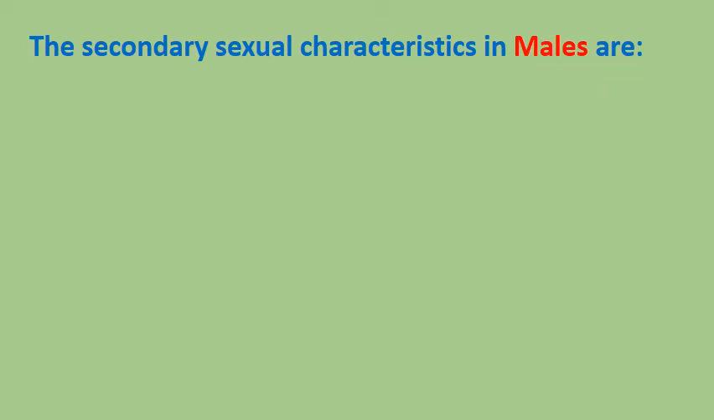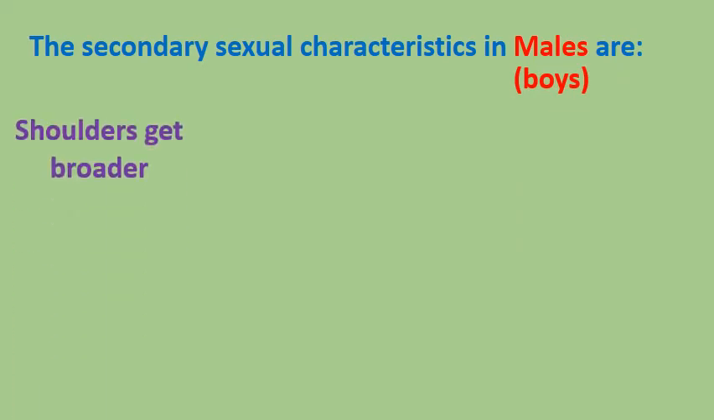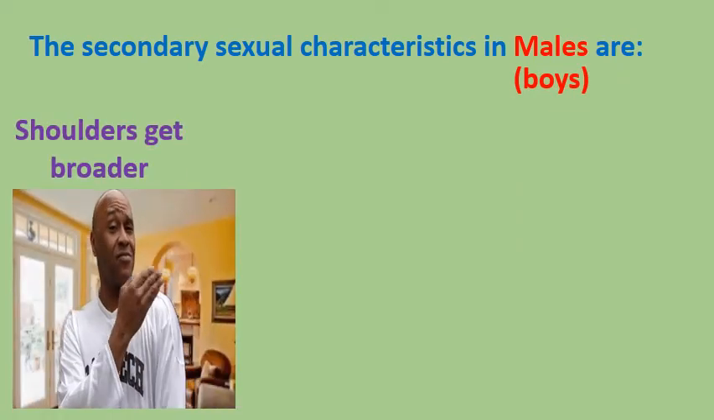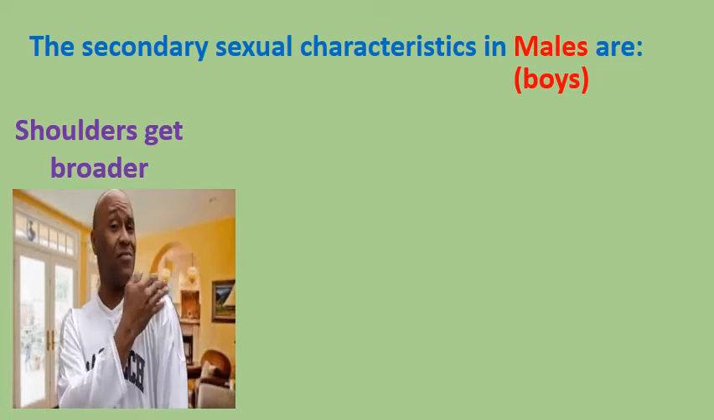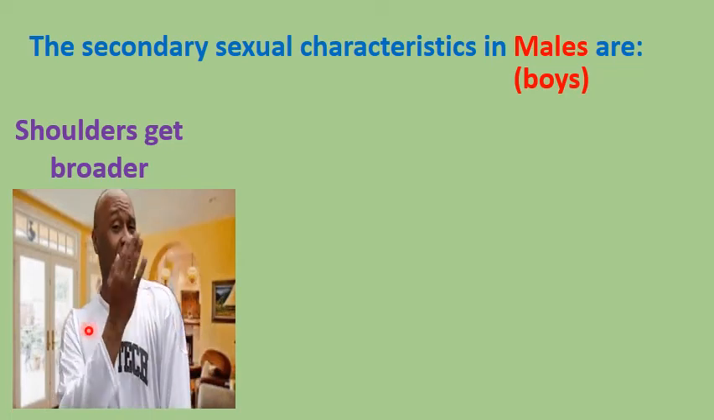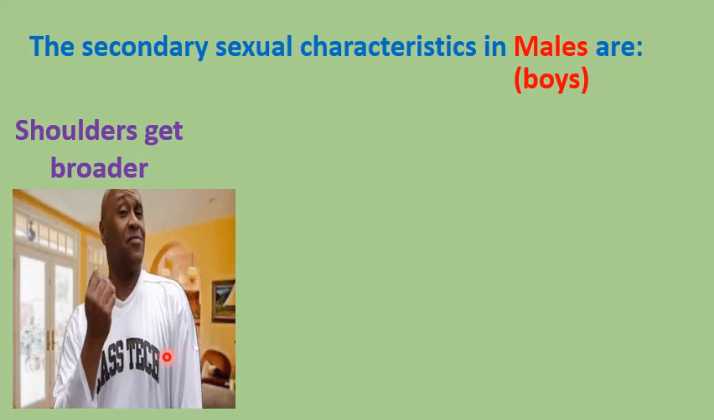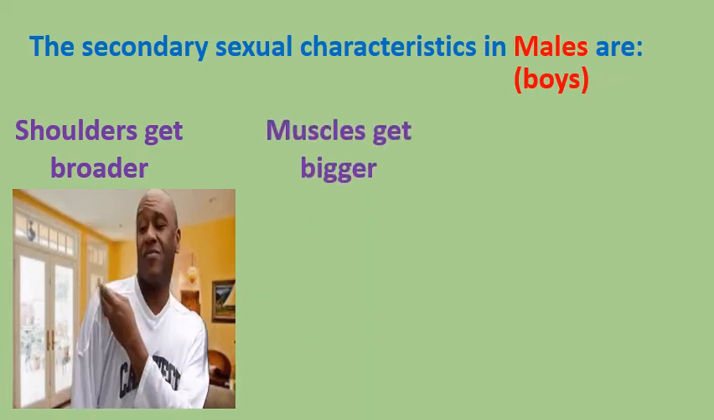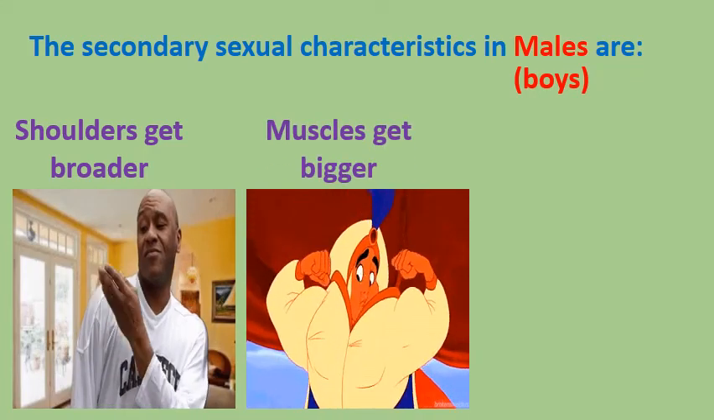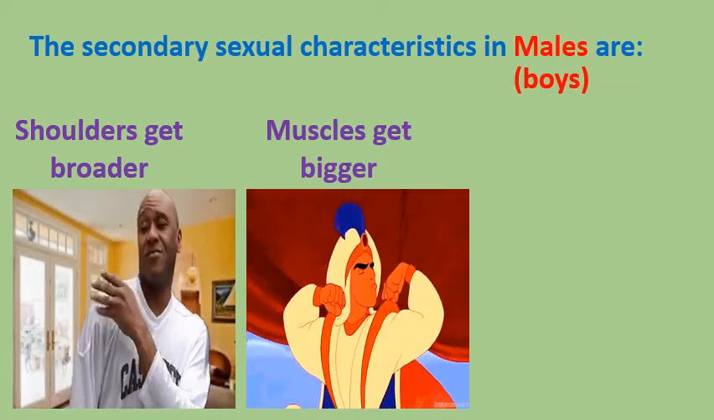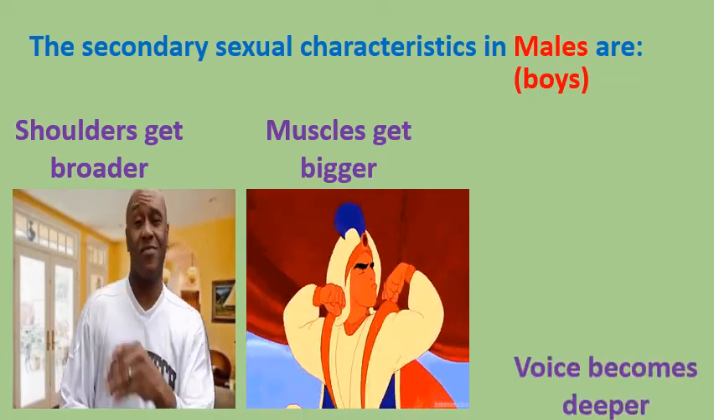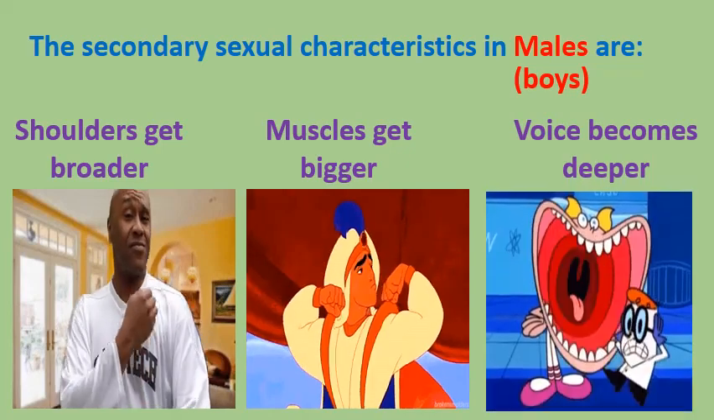Other secondary sexual characteristics in males, we mean boys: the shoulders get broader, so as you can see, you're going to have broader shoulders, and the muscles of the boys get bigger, and the voice becomes deeper.